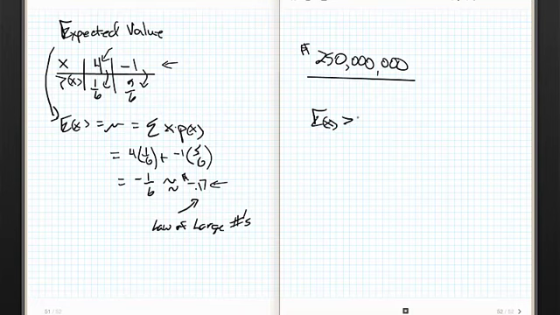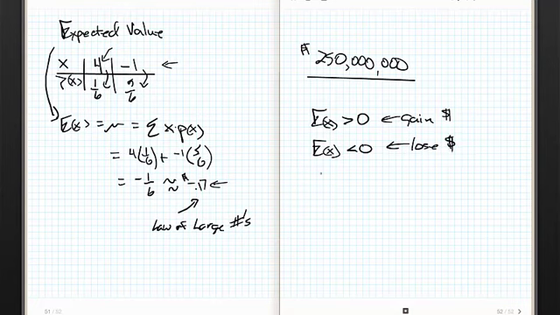If the expected value of a game is greater than 0, this means that you gain money. Do the math. If the expected value of a game is less than 0, this means you lose money. Remember, we talked about this earlier in the class. If the expected value of a game equals 0, then you come out even. Nobody wins and nobody loses over the course of many, many plays.